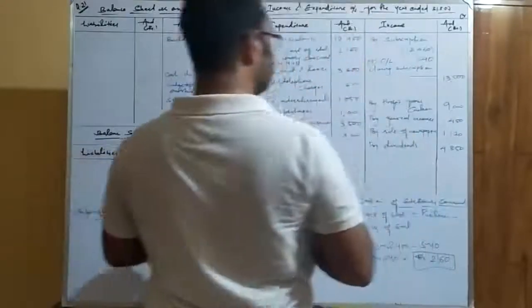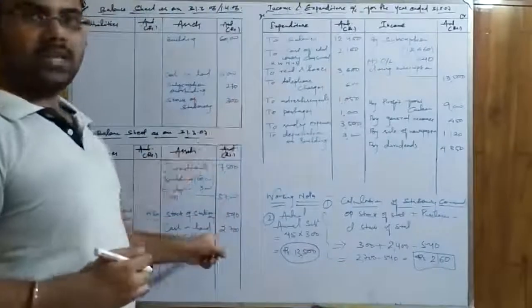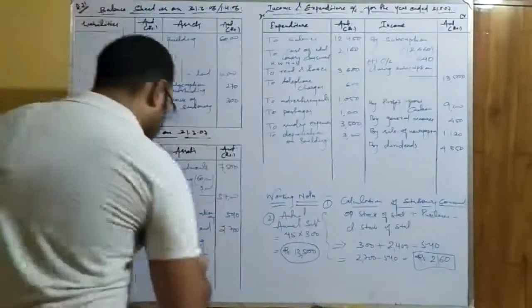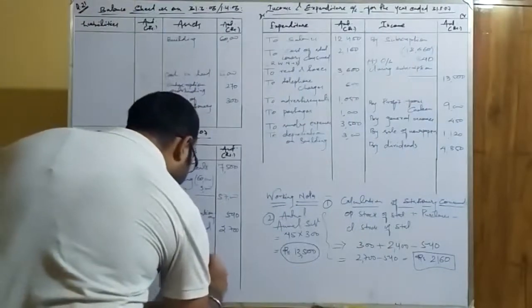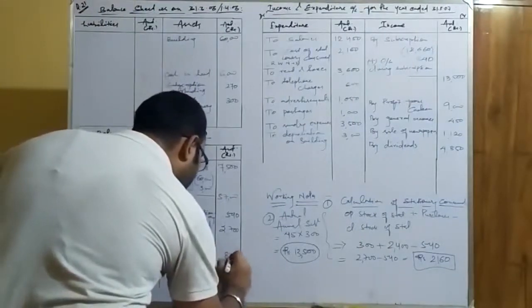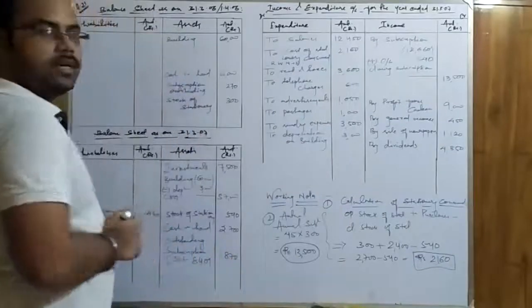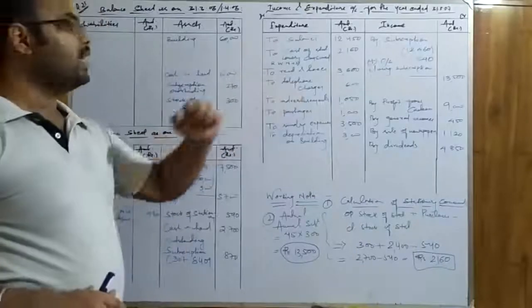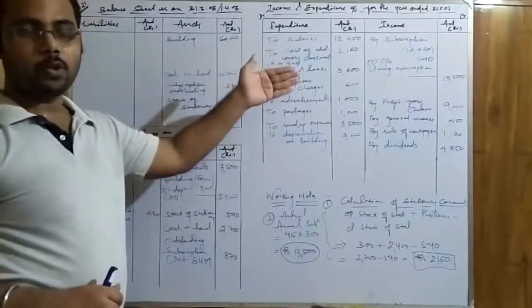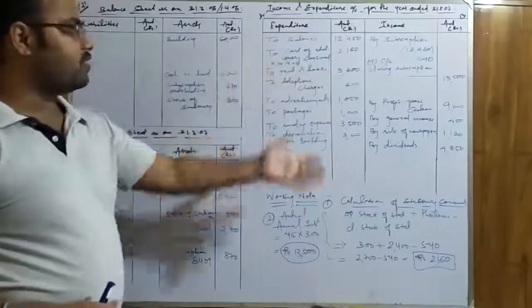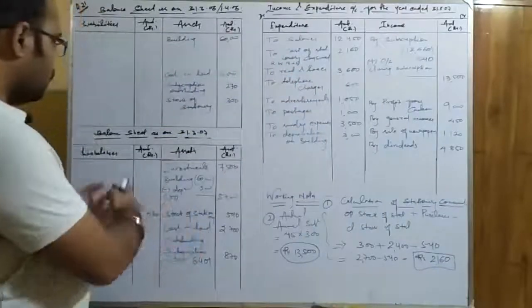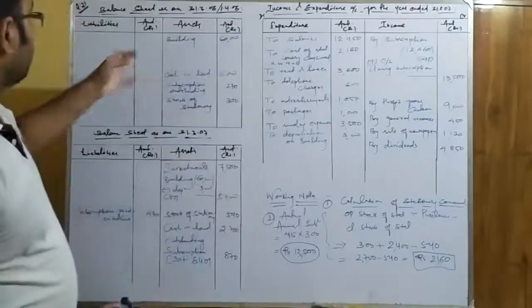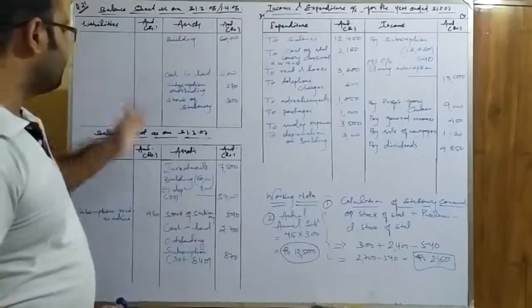This is the closing amount of subscription that will be written in the closing balance sheet, not in the opening balance sheet. We have left space for this, and we will add it over here: 840 rupees, and in the outer column it will go 870 rupees. Now it's time to close the opening balance sheet first, then the closing balance sheet, as the chronology goes. Then the income and expenditure, and the surplus or deficit that you get will be taken to the closing balance sheet in the form of reduction or addition to the capital fund. So let's close the opening balance sheet first.